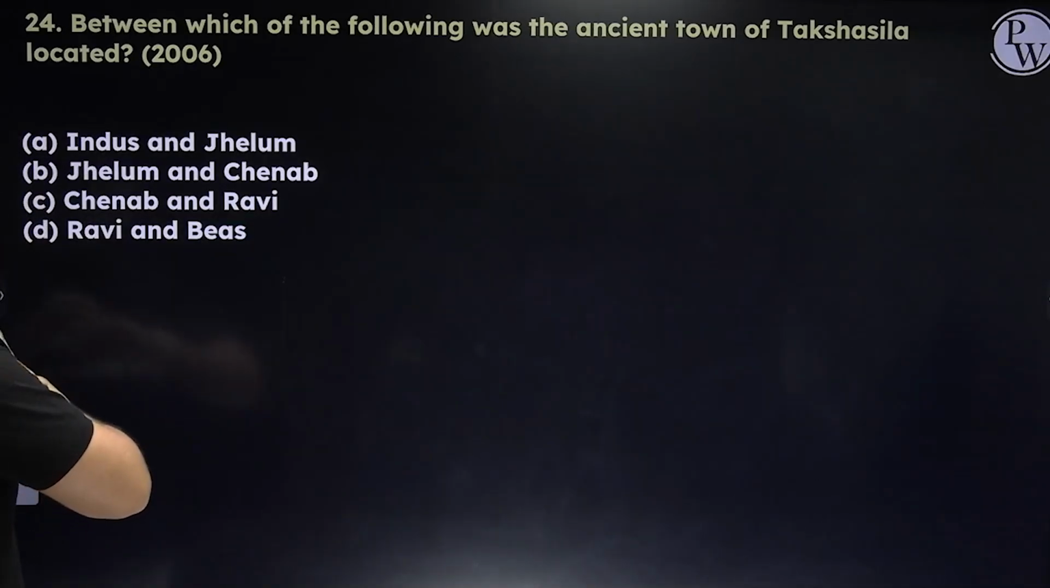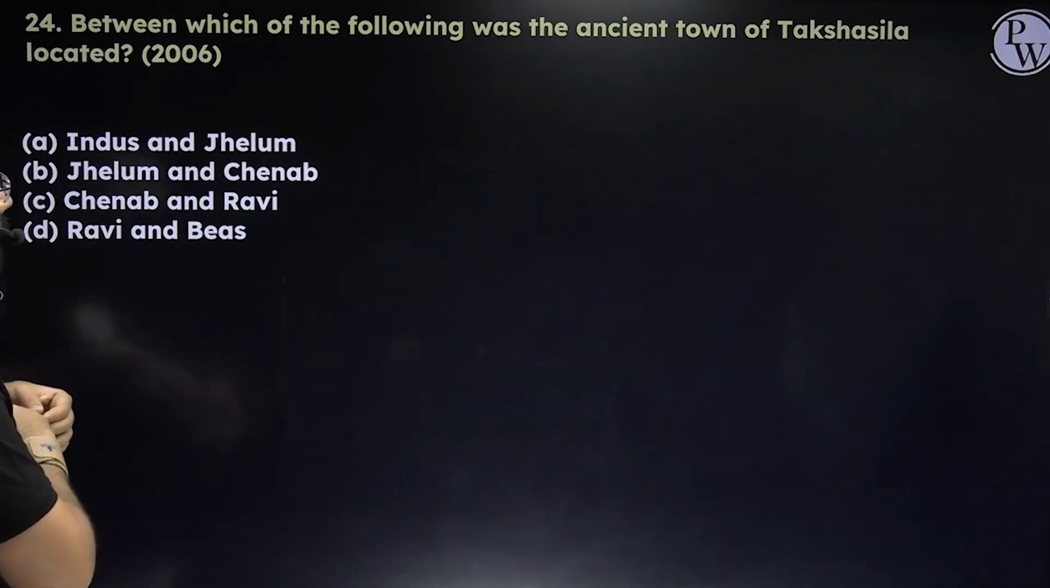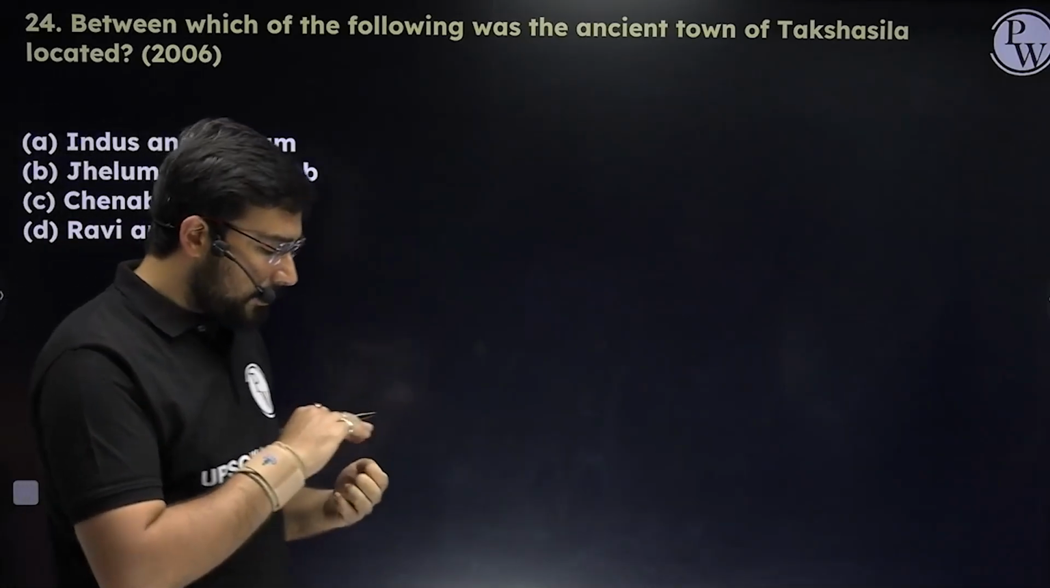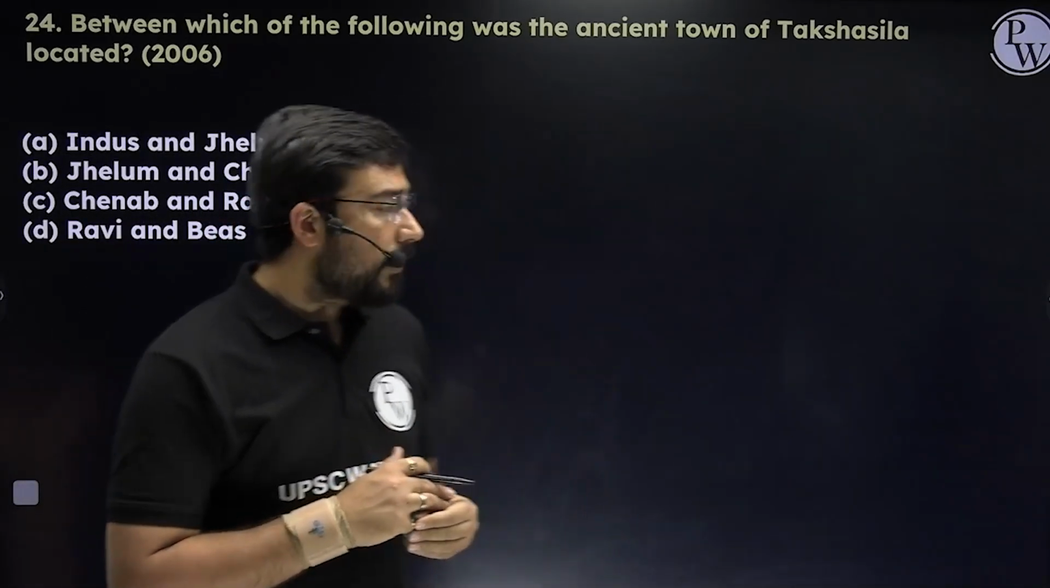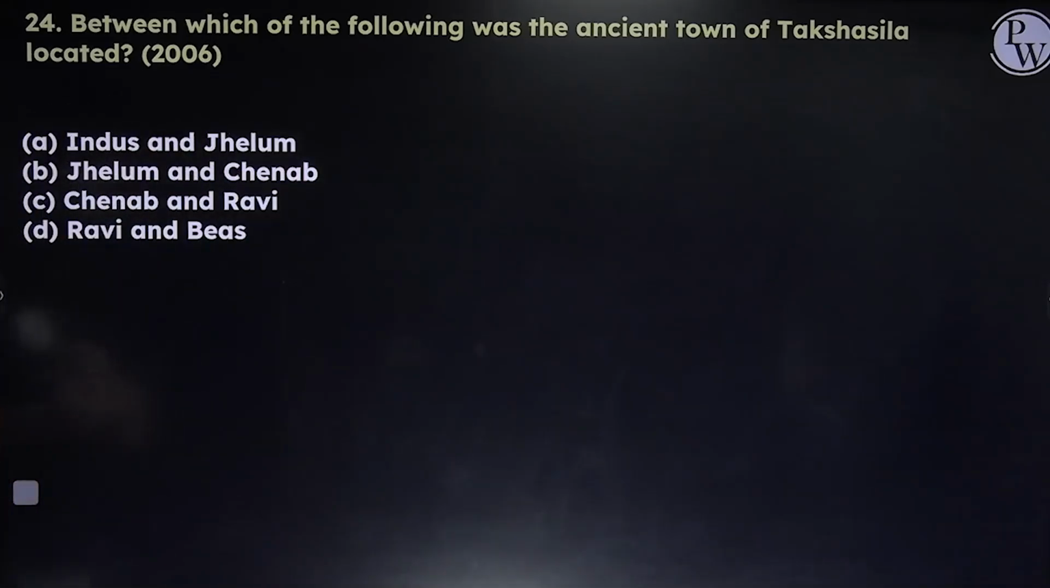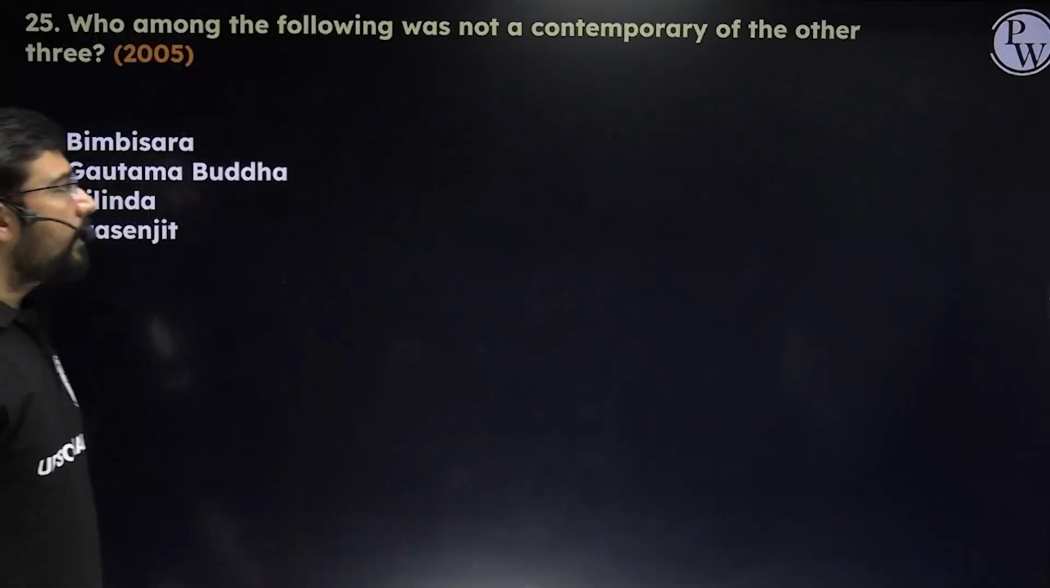Let us go further. Okay, between which of the following was the ancient town of Takshila located? So all of you need to remember about Takshila. Where was Takshila located? If you remember Indus and Jhelum, right? This was the area where we see the ancient town of Takshila. So the answer will become A. Okay, these are now facts. You have to remember the facts. There's nothing that you can do about it.